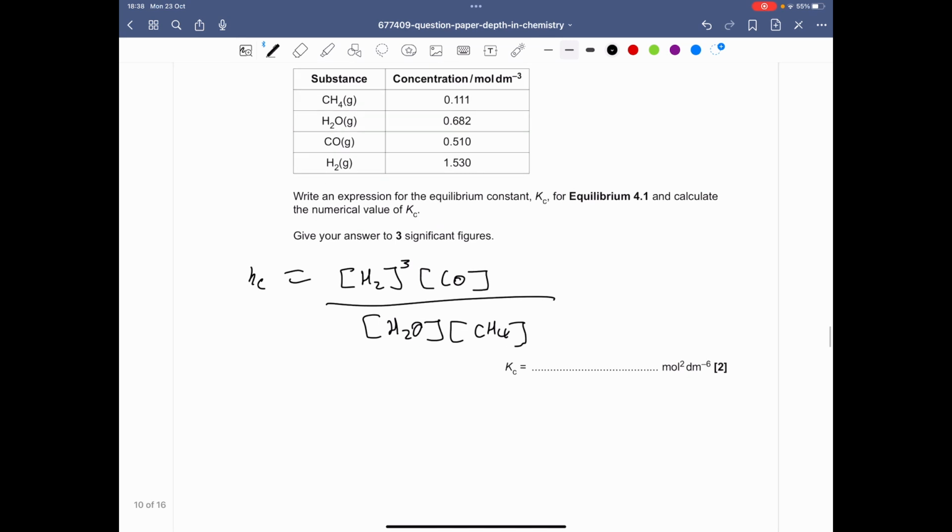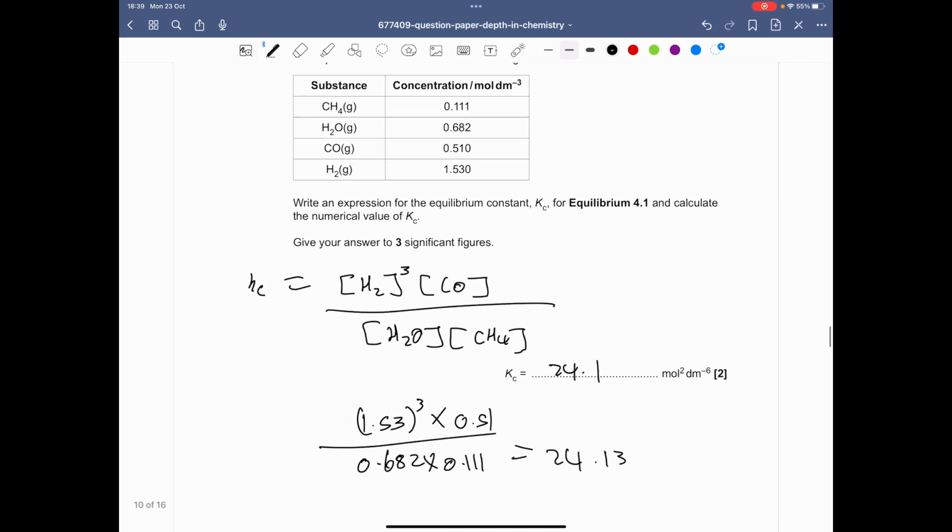And since we have that now, you can say 1.53 cubed, multiplied by the concentration of carbon monoxide, which is 0.51, over the concentration of water, which is 0.682, multiplied by the concentration of methane, which is 0.111. 1.53 cubed multiplied by 0.51 over 0.682 multiplied by 0.111 gives you 24.13. So that's our value of Kc. So yeah, that should be our value of Kc.